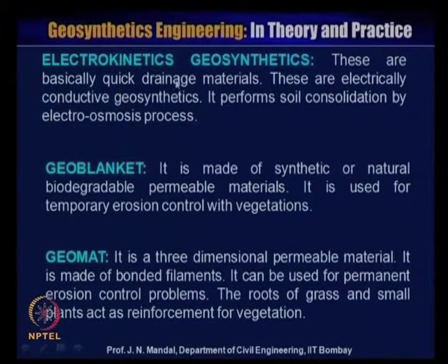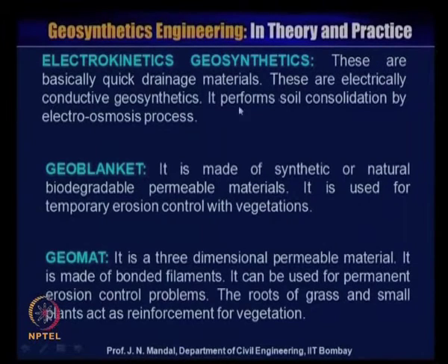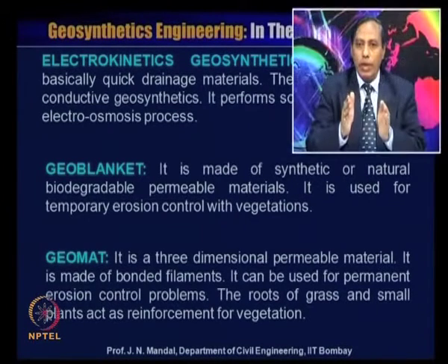Now the electrokinetic geosynthetic material, these are basically quick drainage materials. These are electrically conductive geosynthetic materials. It performs soil consolidation by the electroosmosis process. There is a geoblanket. It is made of synthetic or natural biodegradable permeable material.